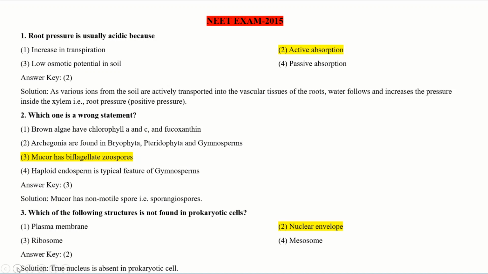But you should choose the option which is not found in the prokaryotic cell. So your answer should be nuclear envelope, because the nuclear envelope is absent in the prokaryotic cell.